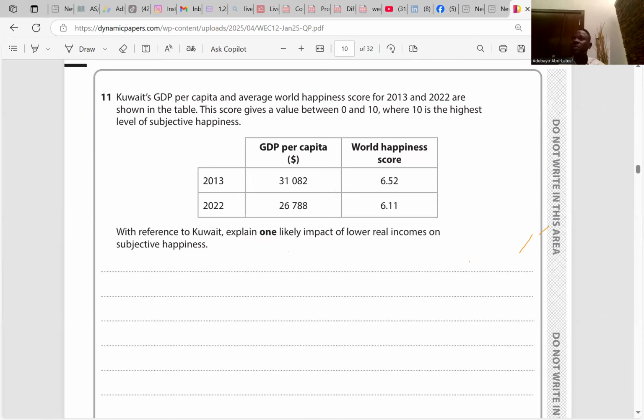That reduces consumption. So if consumption reduces, people will not be happy. Do you understand? So according to the extract here, the world happiness score decreased from 6.52 to 6.11 between 2013 to 2022. And you have to do the formula or no? No, there's no need for formula. We're talking about real income. GDP is there already. I think it's clear.